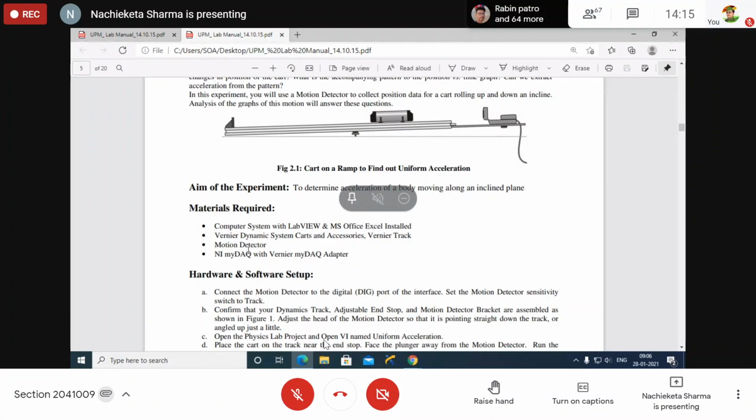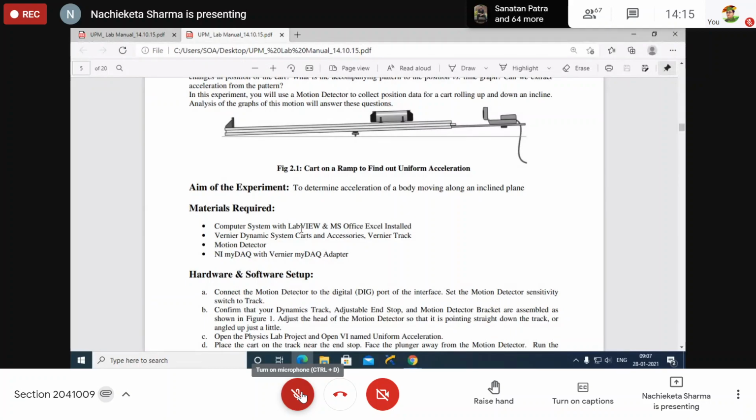About the second one, the Vernier dynamic system cart. Cart means the body that is moving, and accessories means some wire, some thread, a knot and some stand required for it. And the Vernier track is the path the cart moves over. Do you understand? Sir, in that cart, can we place anything over there, or is it fixed? Anything you can place, and thereby you can also find out. Okay. Are you clear? Yes, sir.